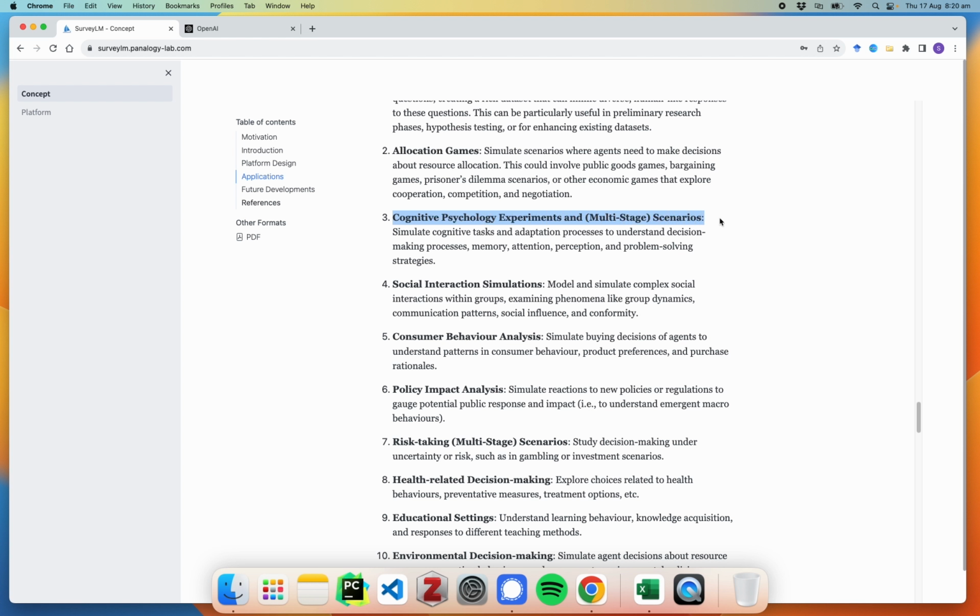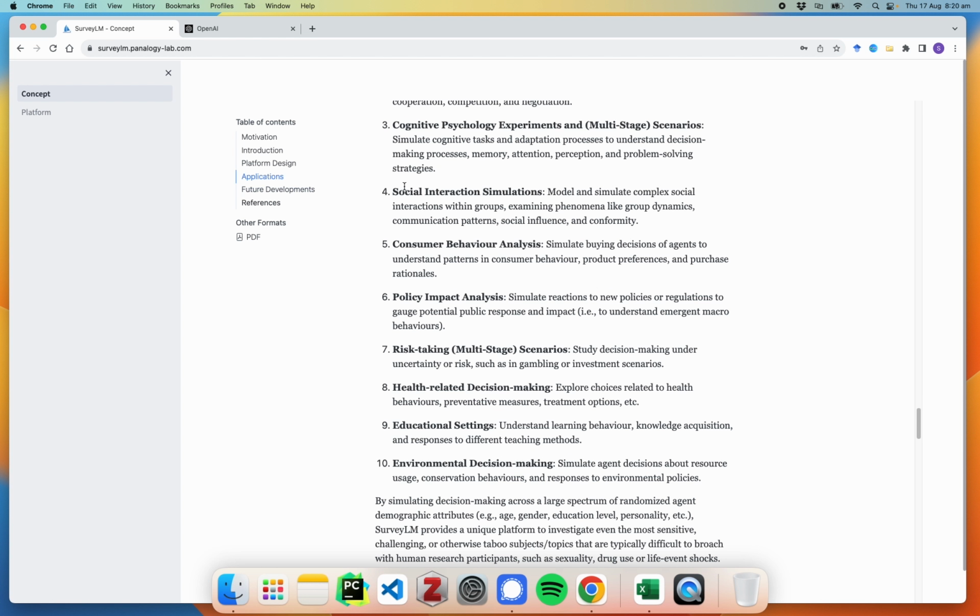We can get into these multi-stage scenarios and other cognitive psychology decision-making tasks and vignettes, looking at other decision-making processes, memory, and so on. Through those multi-stage scenarios, we can also look at simulation of social interactions, group dynamics, communication patterns, and so on.